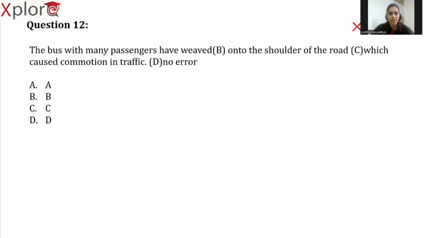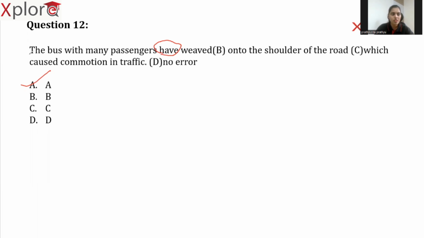The bus with many passengers have weaved onto the shoulder of the road, which caused commotion in traffic. So where is the error here in this sentence? I say that the error is in part A. What is the error exactly? We need to replace this term have with has.